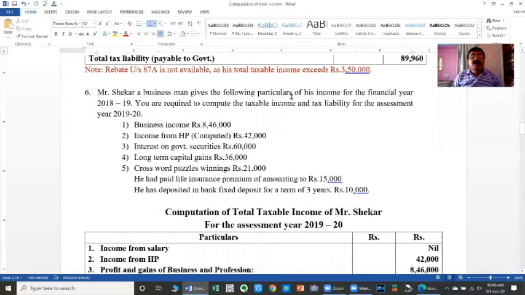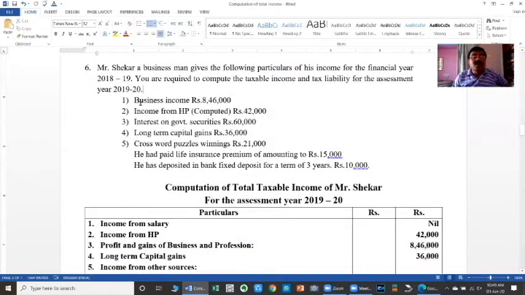So likewise, the next problem is Mr. Shankar, a businessman, who gives the following particulars of his income for the financial year 2018-19. You are required to compute the taxable income and tax liability for the assessment year 2019-20. So the given information is business income. It is a computed one, we need to calculate it. Income from house property is also a calculated one.